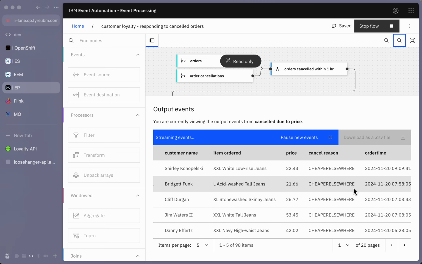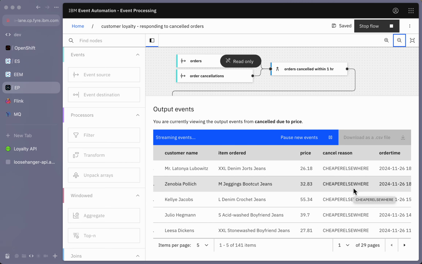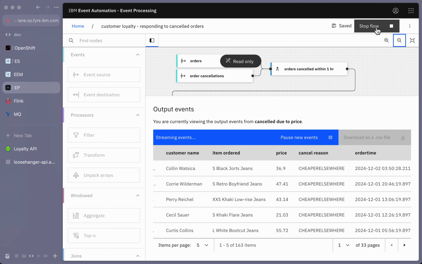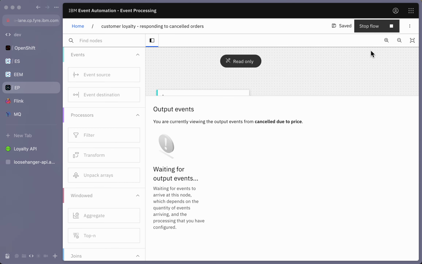But we wouldn't want to offer a discount to all of these. We need more information to identify which cancellations we should really respond to. And this is where I'm going to bring in API enrichment. I want to show how enriching a stream of events with reference data from external sources could help Loosehanger to process these events.